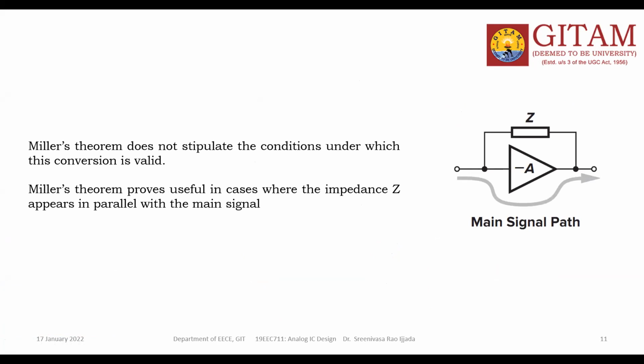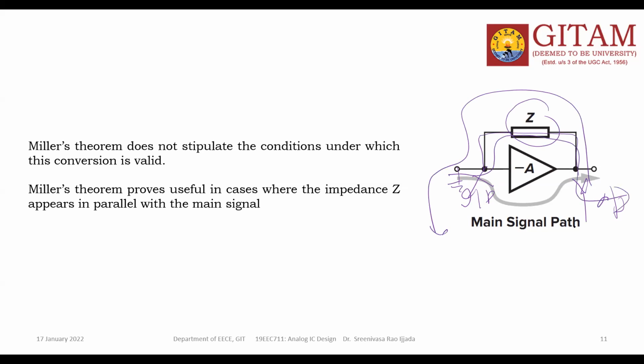For example, if you consider here, this is the X node, this is the Y node. You can say this is the input node, this is the output node. Now Z is presented in between this node and this node. Current may be flowing. If it is grounded, current is flowing like this. If the signal is applied, current is flowing like this. So Z is the floating load, the floating impedance.